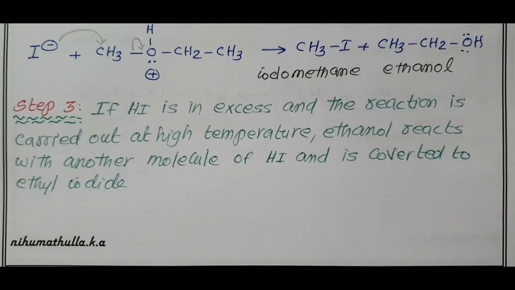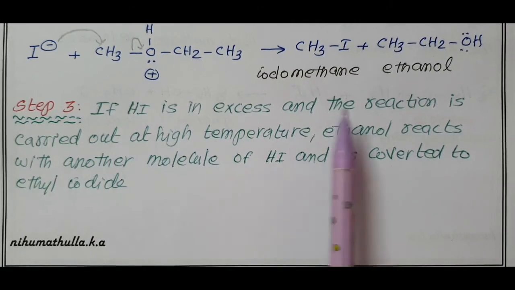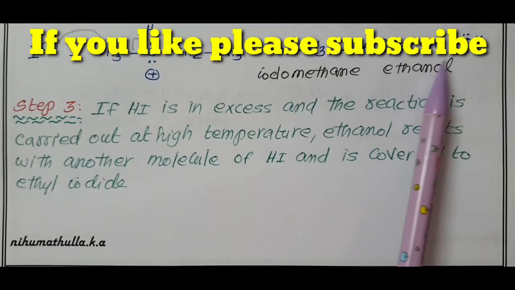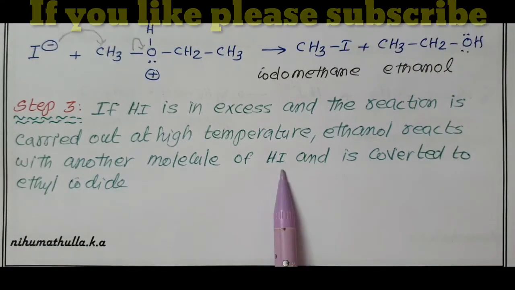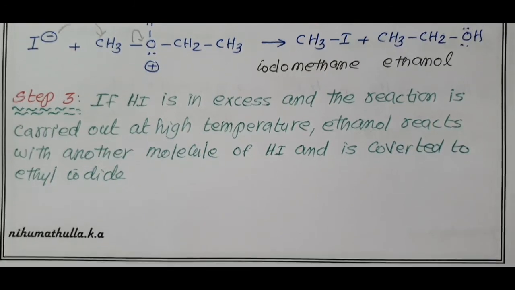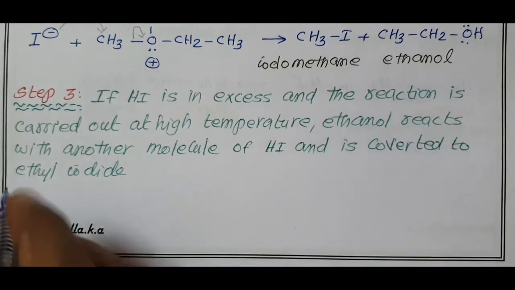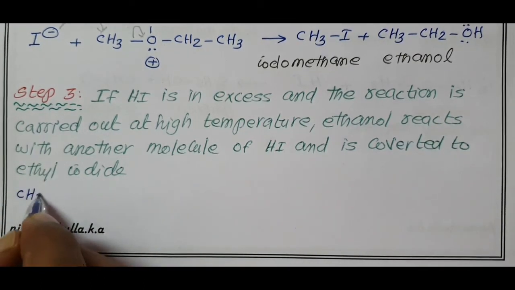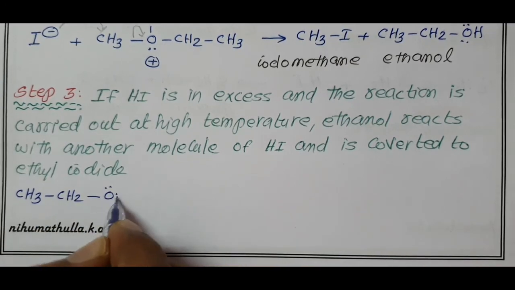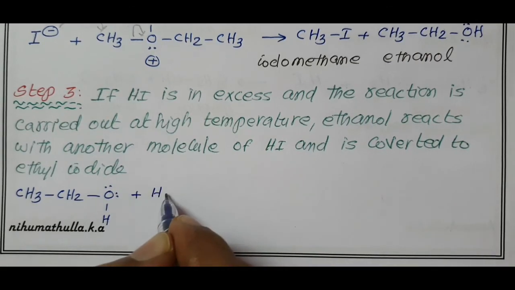In step 3, if HI is in excess and the reaction is carried out at high temperature, ethanol reacts with another molecule of HI and is converted again into ethyl iodide. If HI is in excess, the ethyl alcohol formed in step 2, CH3CH2OH, undergoes reaction with HI.